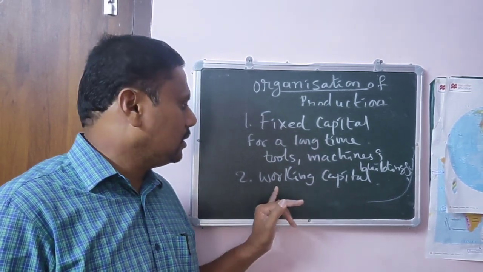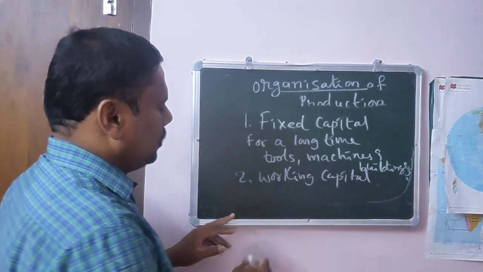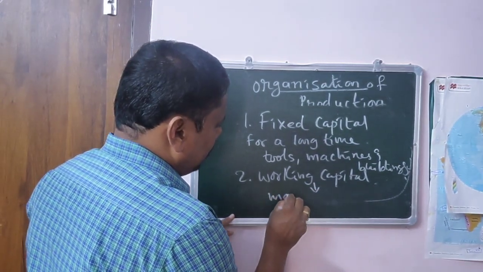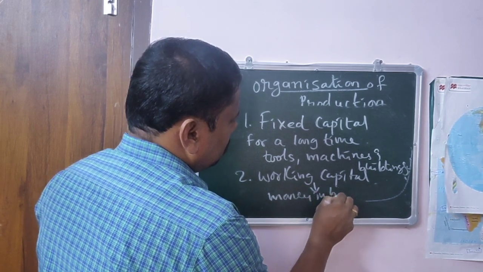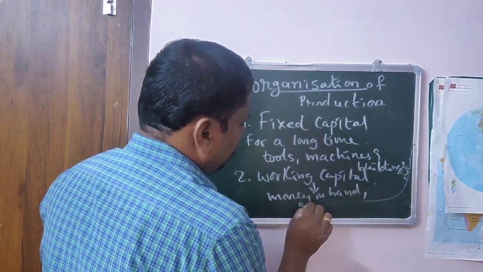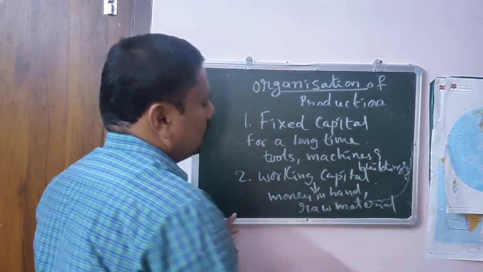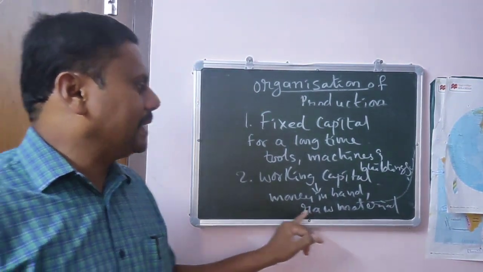That comes under working capital. So what will come under working capital? That is money in hand and raw material.